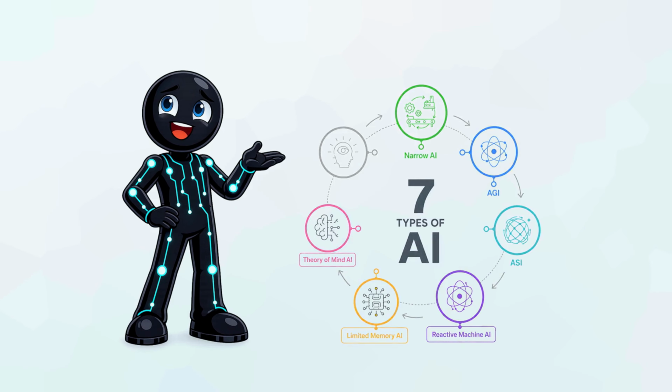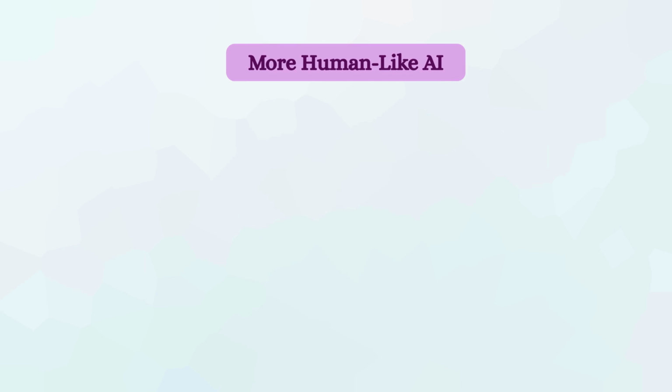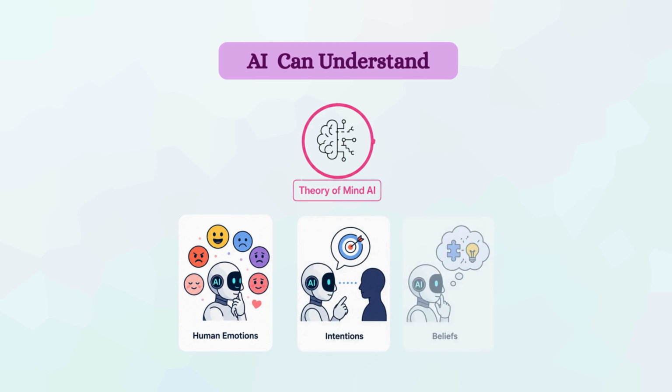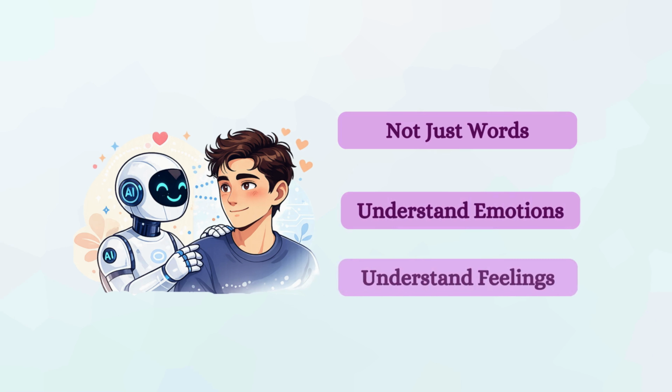The next type is called theory of mind AI. Now, this is where AI starts becoming more human-like. This type of AI would be able to understand human emotions, intentions, and beliefs. In other words, it would not just hear your words, it would understand how you feel.